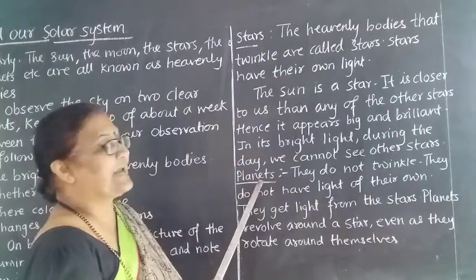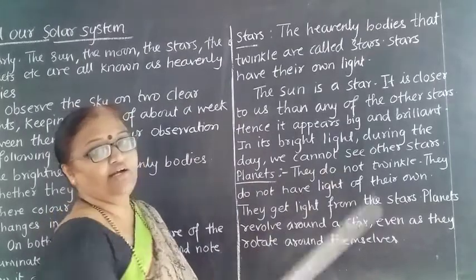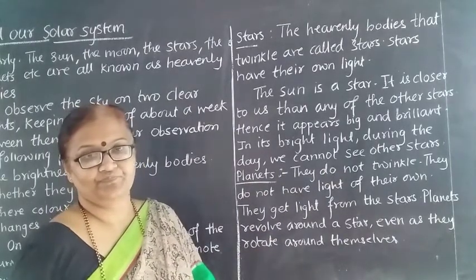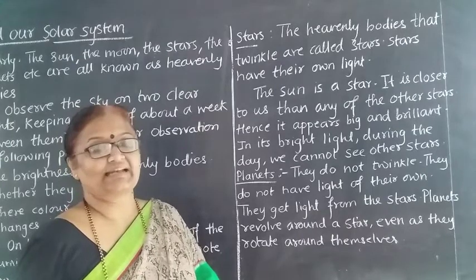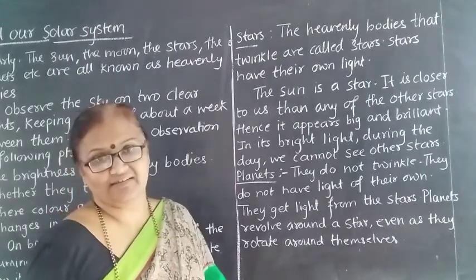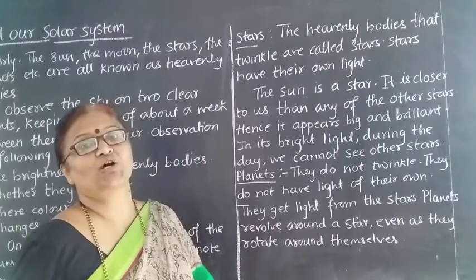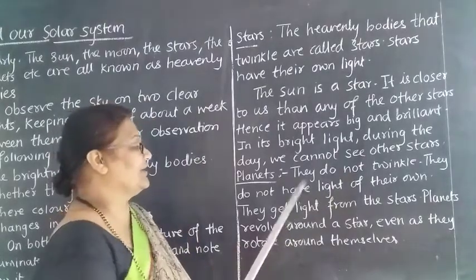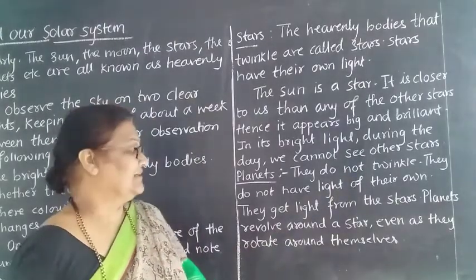Then see, planets. They do not twinkle. What happens? The planets do not twinkle. That means they do not show their own light. They do not have their own light.